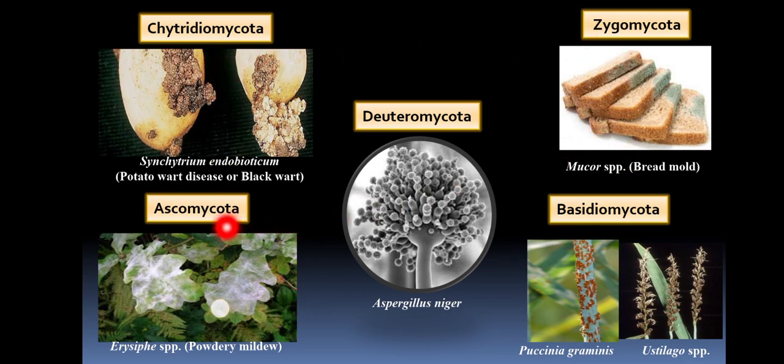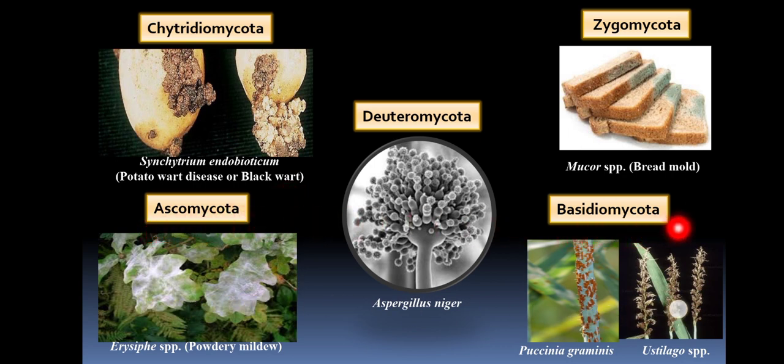Then the third one is Ascomycota or Ascomycetes fungi. This includes a major plant pathogen, Erysiphe species, which causes powdery mildew disease in plants. It is named Ascomycota because it produces ascospores.